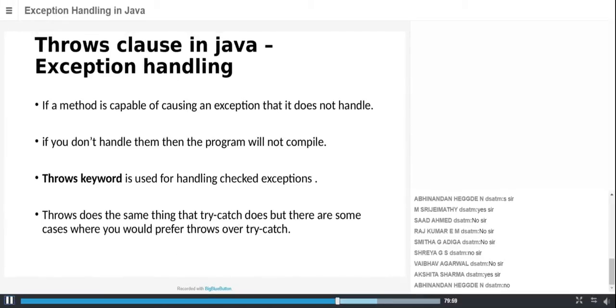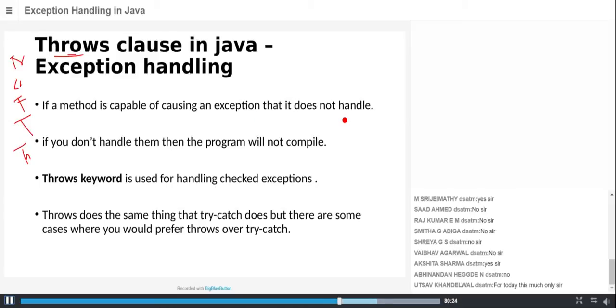So the next very important topic is try, catch, finally, throw, and the last keyword is throws. So what exactly does throws mean? Throws is nothing but this: suppose a method is capable of causing an exception, and it does not handle it.